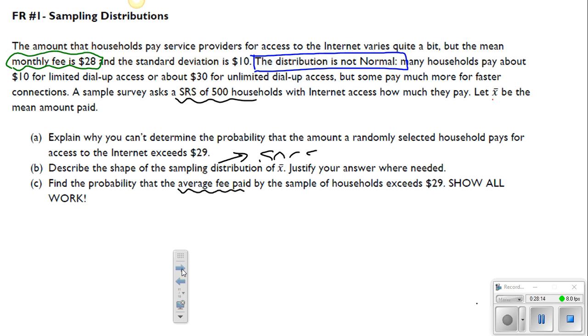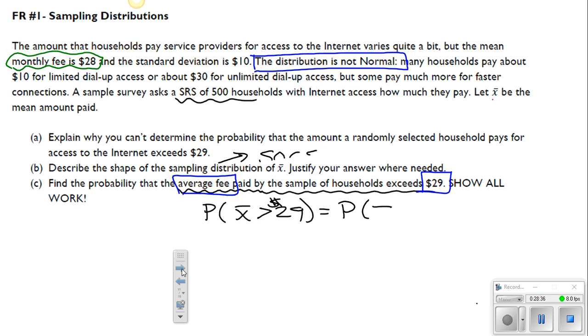So the average fee paid by the sample of households will exceed $29. The average fee paid exceeds 29. So this is not a single observation. This is the mean, and you're trying to find out if the mean average is going to be greater than $29. So what we need to do here is compute a z-score. So our z-score for sample means should be X bar, subtract mean, divided by standard deviation over the square root of n.